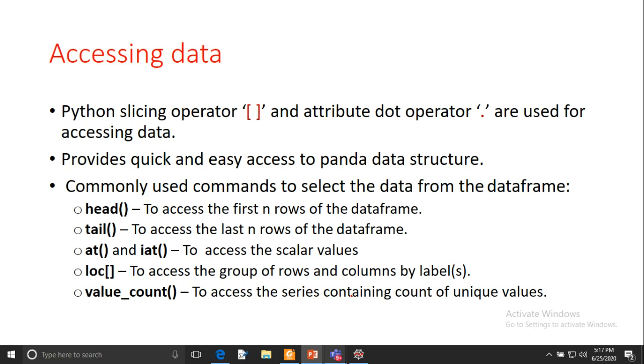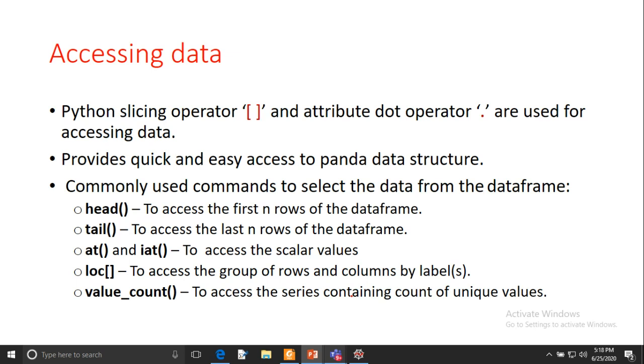If you want to see the last rows of the data frame, you can use the tail function, and the syntax is dataframe.tail. Here, if you are passing n, whatever number of rows you pass, it will return that many last rows of the data frame. And if you are not passing any number, then it will return the last 5 rows of the data frame.